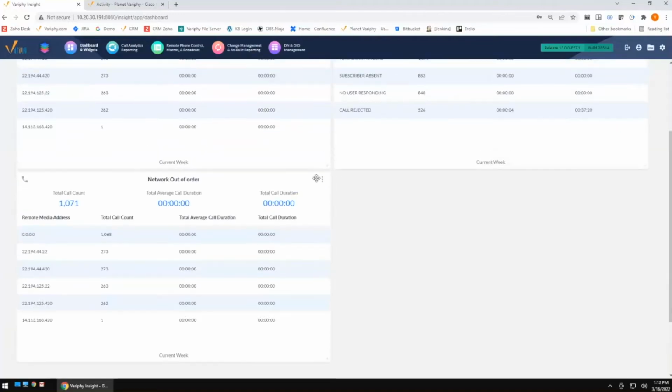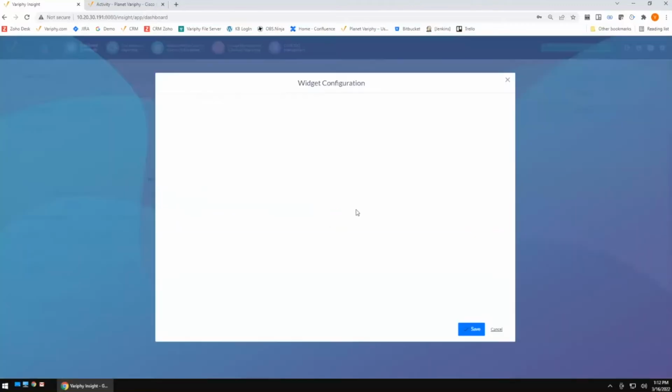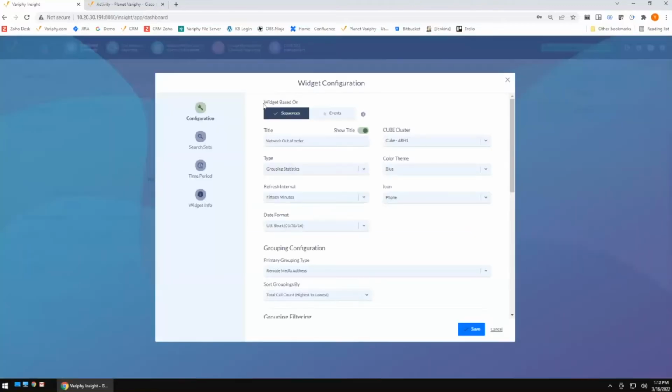So what you'll notice, much like I saw in the history search, is we have the option to base this widget on sequences. That's the default. That's what your system is using now. That's what your system will continue to use as the default. But in this particular widget, I don't necessarily need to see the secondary IP addresses before the call failed. I just want to see the IP address where the call is failing.